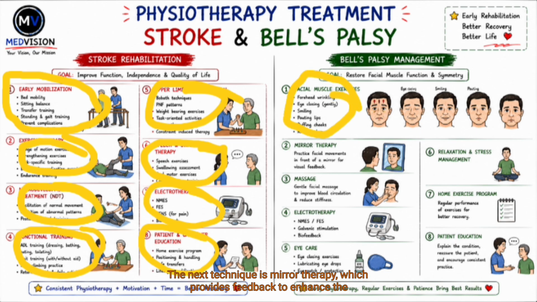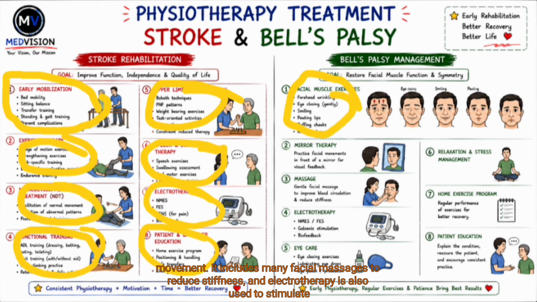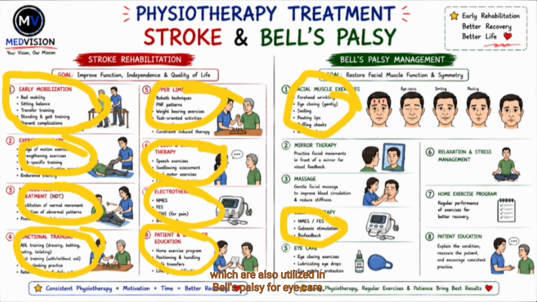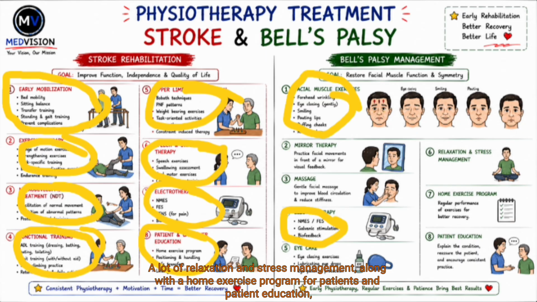The next technique is mirror therapy, which gives mirror feedback to enhance movement. There are facial massages to reduce stiffness. Electrotherapy is also used to stimulate the muscles, and eye care is also important. Lubricant and eye protection, and an eye patch, are also used in Bell's palsy for eye care. There is also relaxation and stress management.